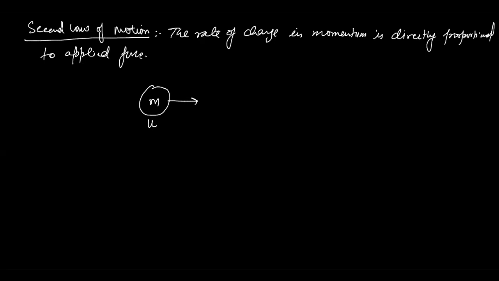The value of this momentum is the product of mass and velocity. Momentum is the product of the mass and velocity of the object. So momentum is equal to mass into velocity.